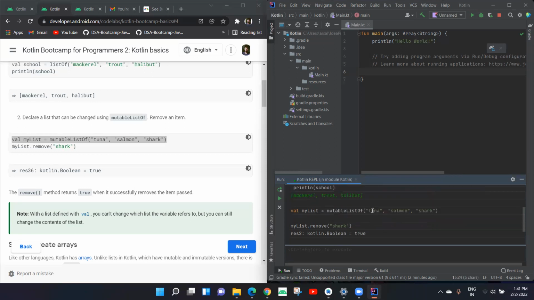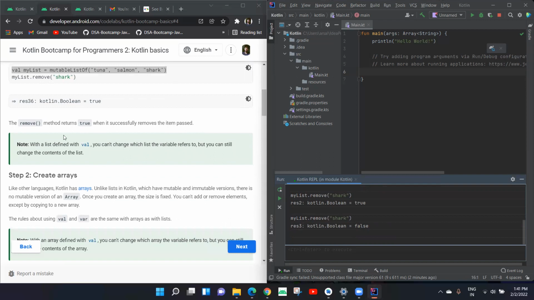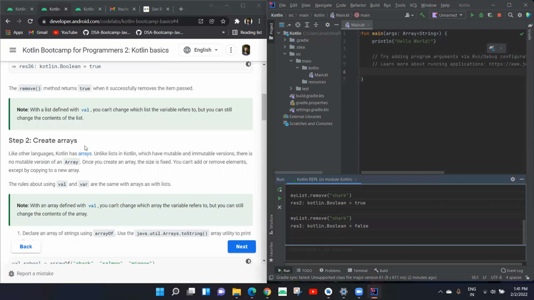And why did it return false? It went to check the list, and it sees that there is no element which has a value of shark in it, because we have previously deleted it. So it returned false. That means there is no element in the list that has the shark value in it. This is what it returns. The remove method returns true when it's successful and removes the item passed. So this is all about lists. And then we move to arrays.